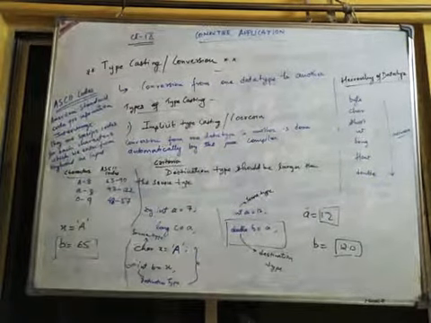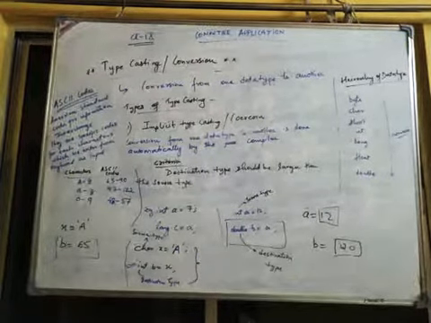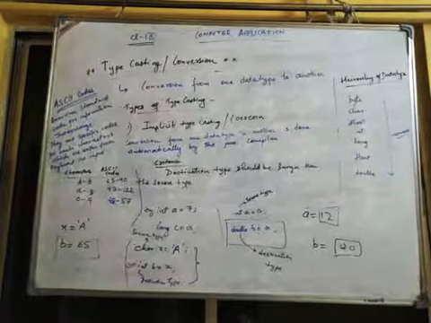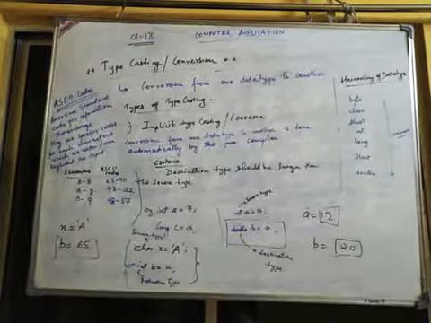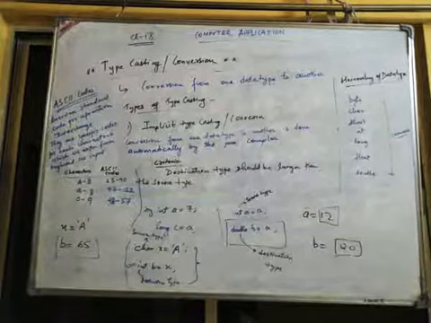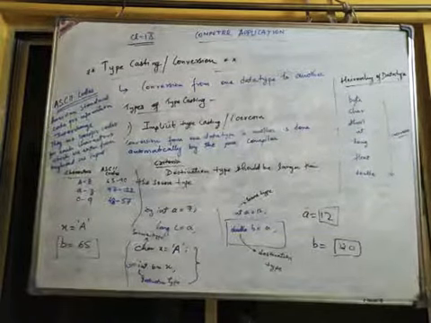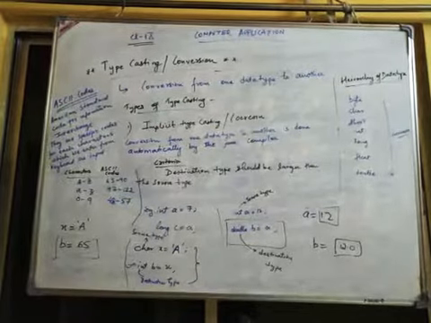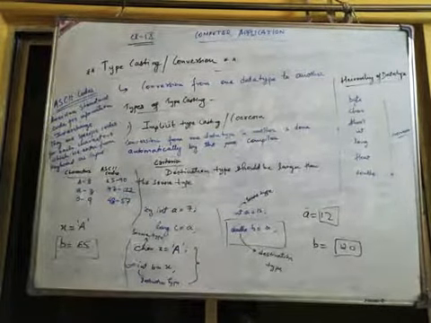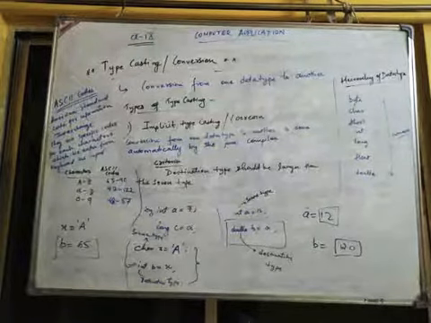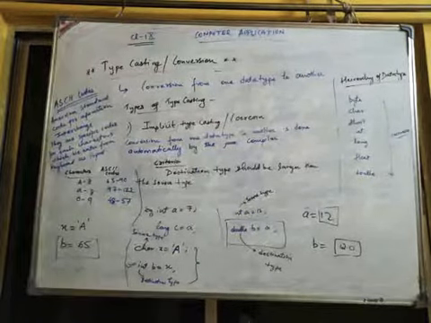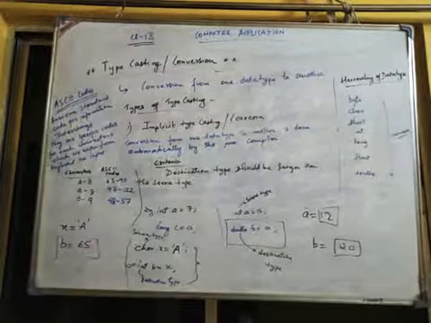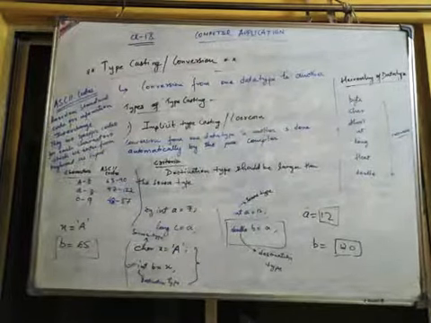Now when I write int b equals x, it will follow implicit type casting, and it stores not the value of x, which is A, but rather the ASCII value. Since b is an integer type, it cannot store a character value. So it will store the ASCII value of the value which is there in your variable x. So it will store 65, the ASCII value of capital A.